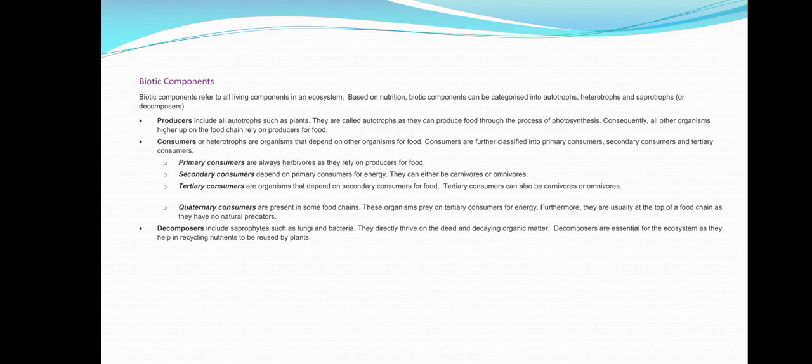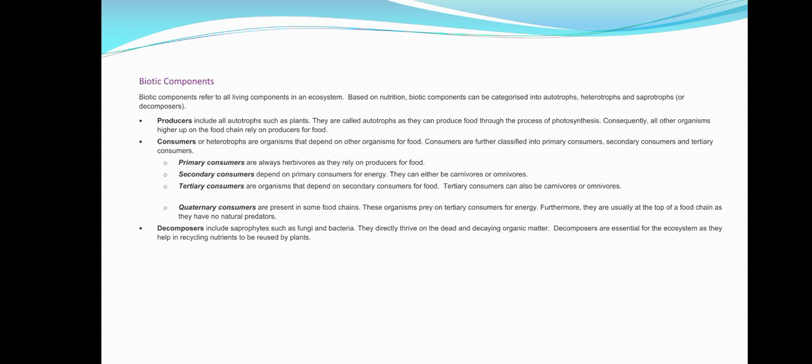Consumers are heterotrophic organisms that depend on other organisms for food. All animals are consumers. The consumers are further divided into three more types: primary consumer, secondary consumer, and tertiary consumer. Primary consumers eat the producers like plants, algae, and bacteria. The primary consumers are also called herbivores.